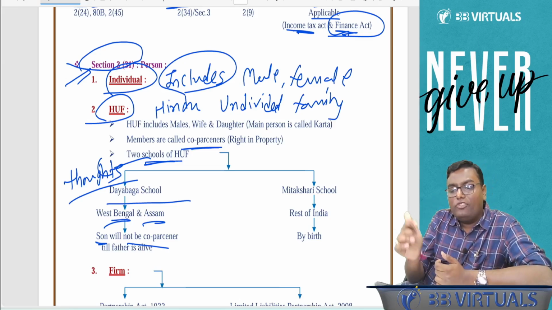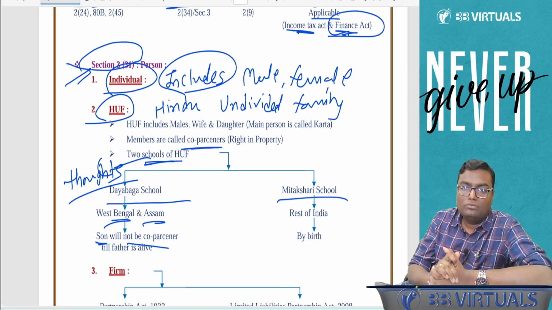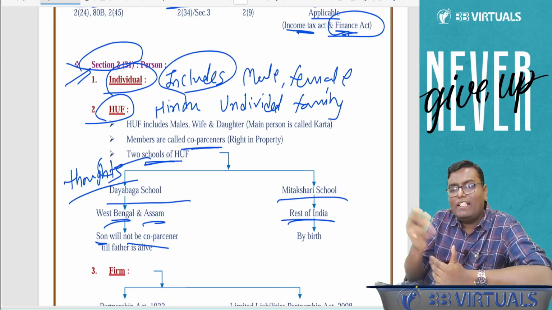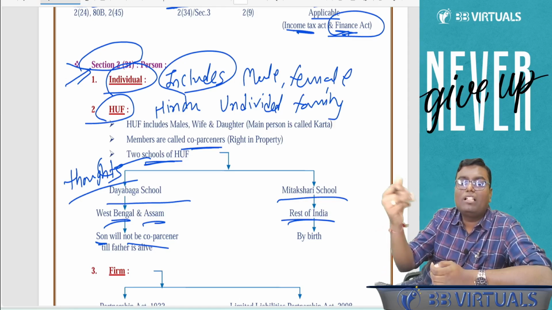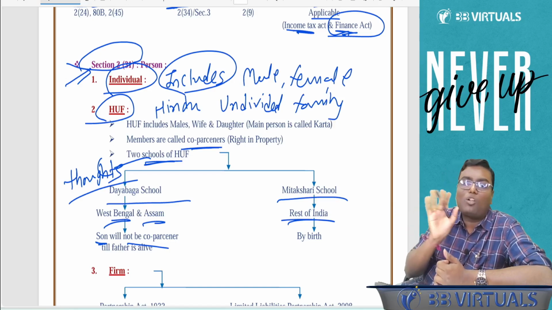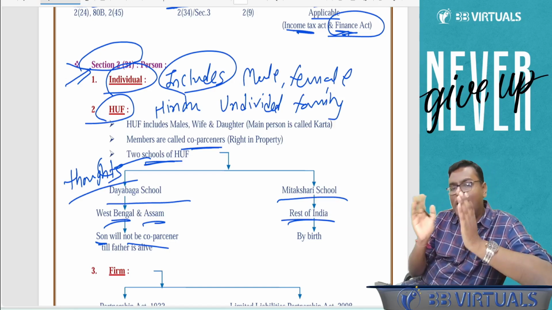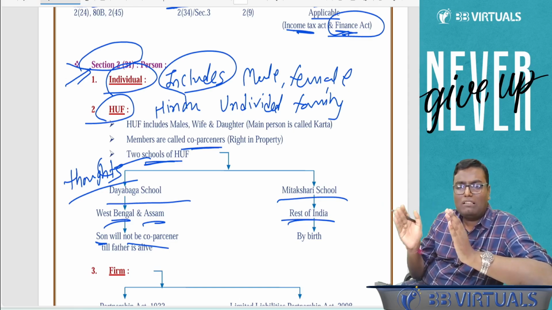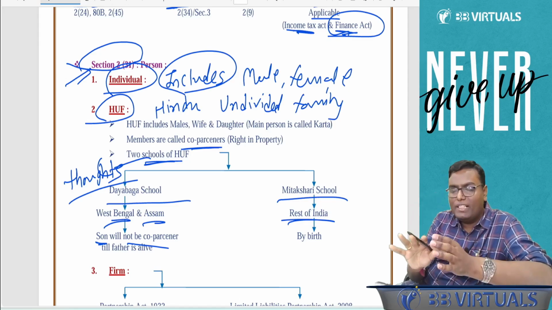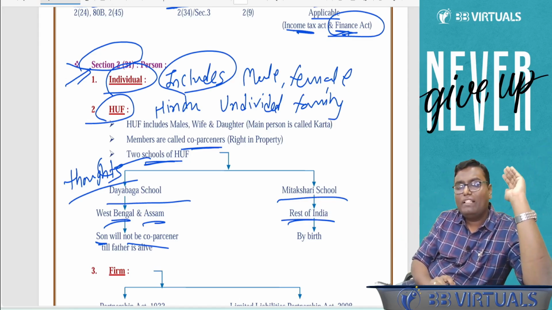Achha, the second view is the Mitakshari view, which is applicable to the balance of India. So in any other state, if you open your HUF, by birth, son or daughter will become co-partner. By birth, son or daughter will get a right in the property. So there are two types of HUF for us, both are same. For us, both taxability is same. It's just a theoretical question.